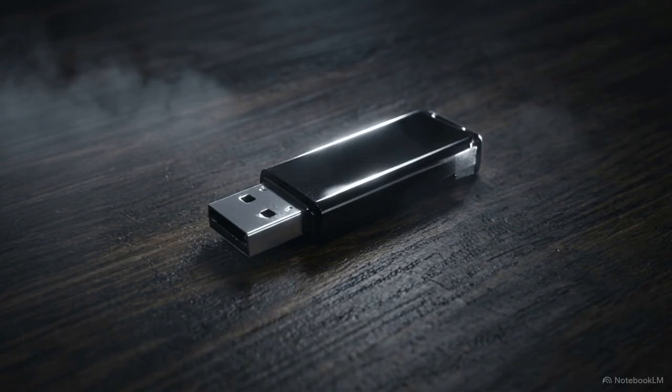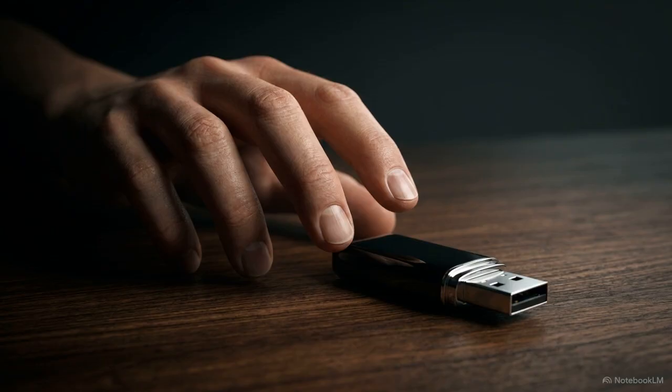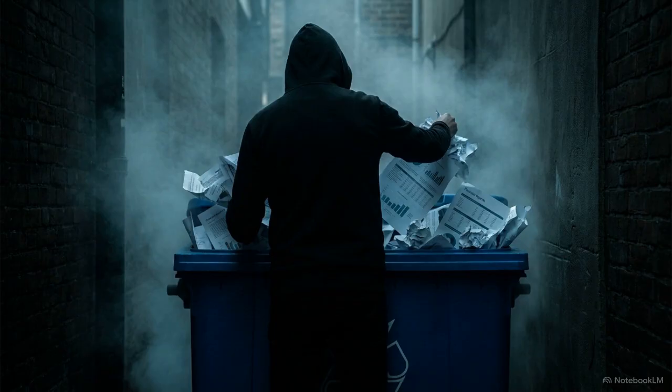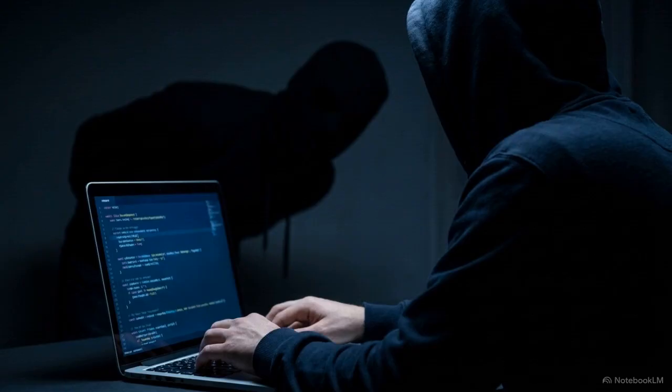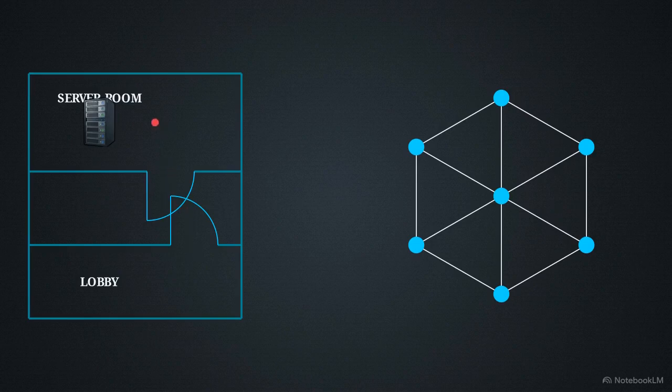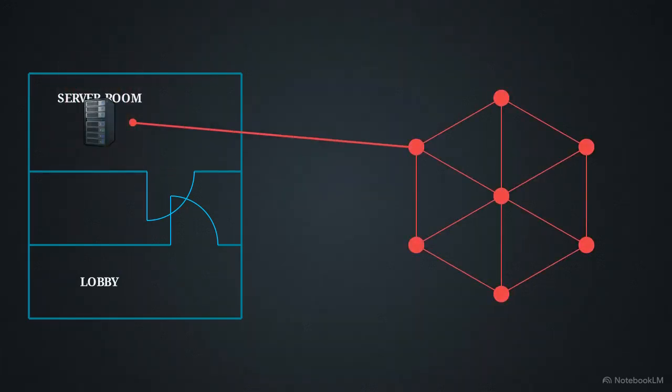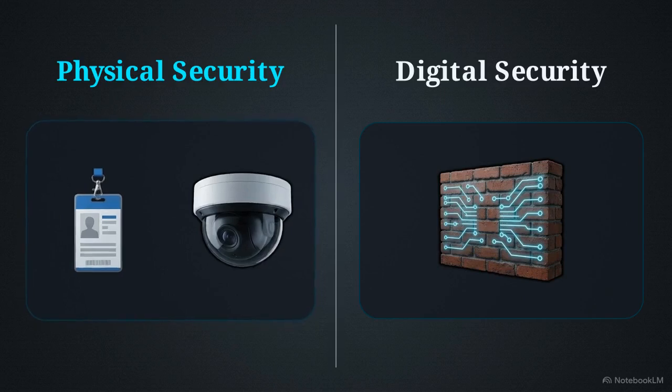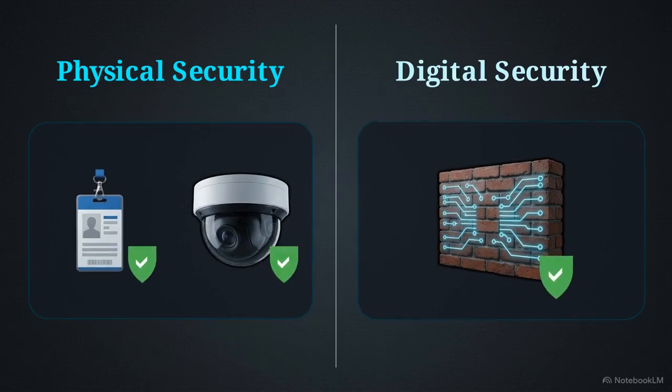Attackers also exploit curiosity. If they leave a malicious device, like this USB drive, in a public space, relying on human intrigue to get the malware plugged into a network, they are baiting. Once inside a facility, an adversary might search through physical trash for sensitive documents, known as dumpster diving. Or they might observe a user's screen or keyboard from nearby, a tactic called shoulder surfing. A physical breach of a facility or a device almost always guarantees a digital breach. Maintaining physical security awareness is as critical as maintaining any digital firewall.